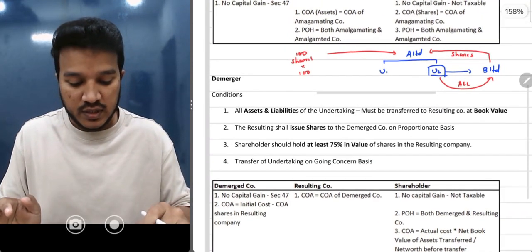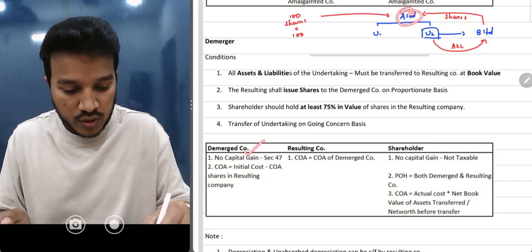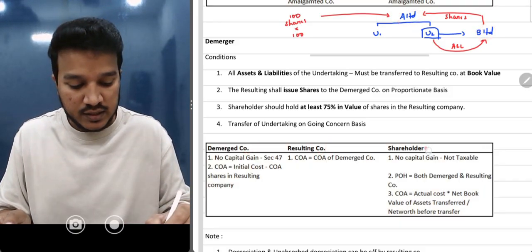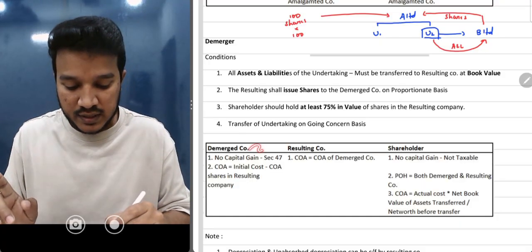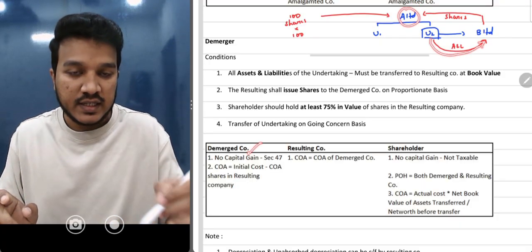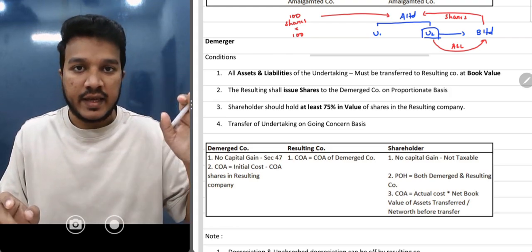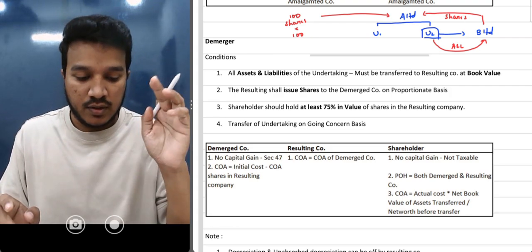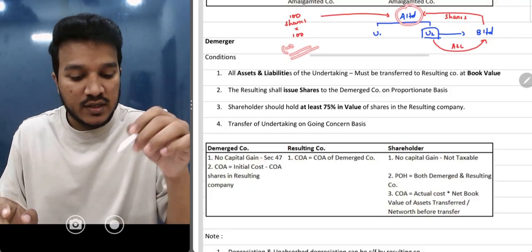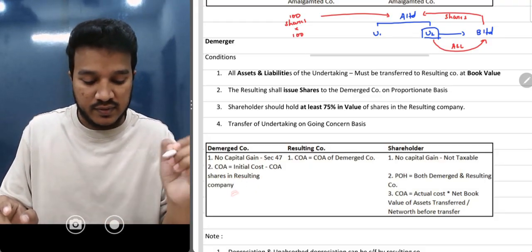Here also there are three parties. Understand? The demerged company, that is your old company, A Limited. The resulting company, that is your B Limited, and then the shareholders. What is happening in the demerged company? A Limited is transferring one of the undertakings, all the assets and liabilities, to B Limited. So there is a transfer. Is capital gain applicable or not? As per section 47, that is exempt. Now A Limited's share value is reducing. What is the cost of acquisition of those shares now? Okay, that we will see now.